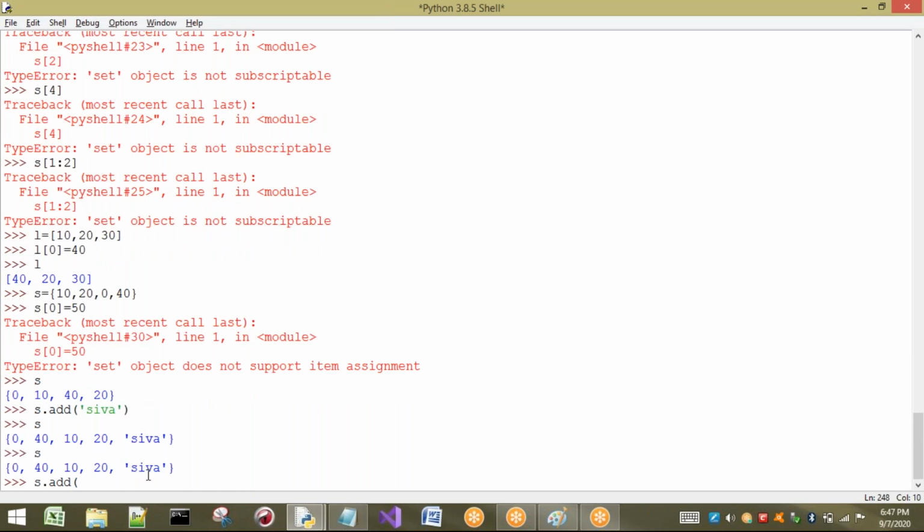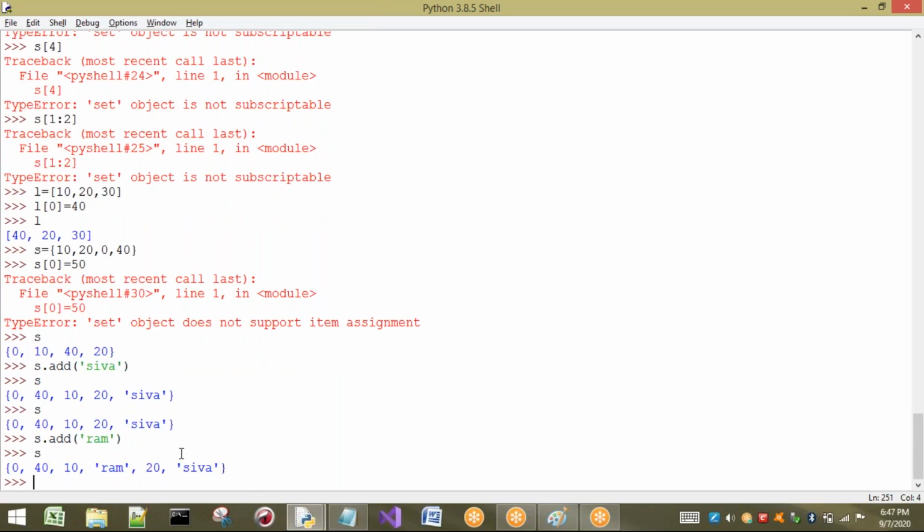So if I am going to take one more element, Ram, for example. But where Ram is inserted, it is not the last location. It may be inserted in any location. The reason is that our set is not a sequence. It is not ordered. That means if you insert Ram at the end, it may still be inserted in any location. The reason is that a set is not ordered. It is unordered.